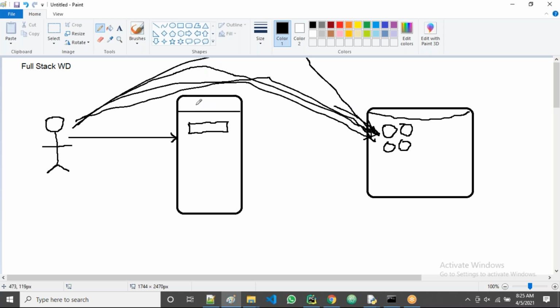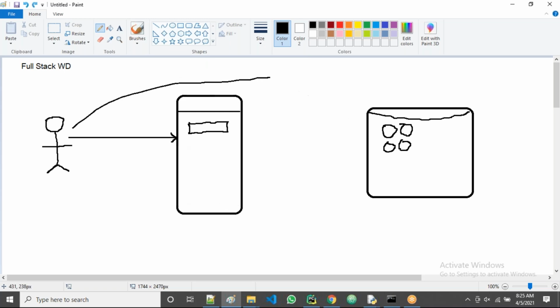We require some interface to watch the videos. That interface is called the website, guys. All of you observe here. This website is an interface for the user, to access the videos in the channel, in the server.